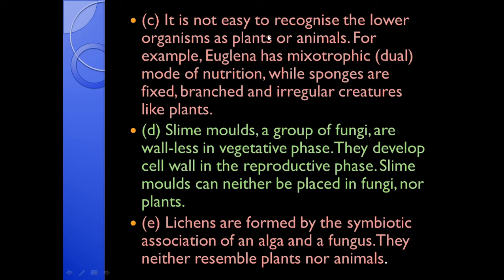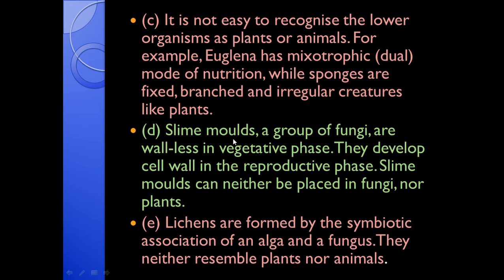Now you know that all the plants are autotrophic and animals are heterotrophic. Plants are autotrophic, that means they can prepare their own food, while animals are heterotrophic, means they are dependent on plants for their food. Euglena has been placed in the plant kingdom, but it's mixotrophic, means it has dual type of nutrition. Generally, animals show locomotion. Sponges are included in animals, but these sponges are fixed. They are branched and irregular creatures like plants. So this type of classification was not sufficient.